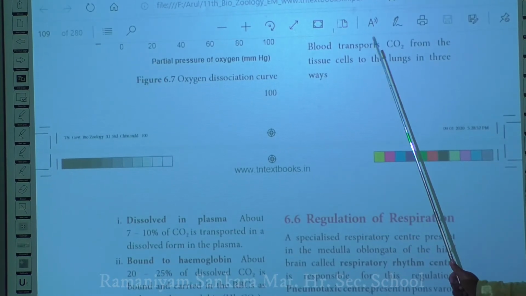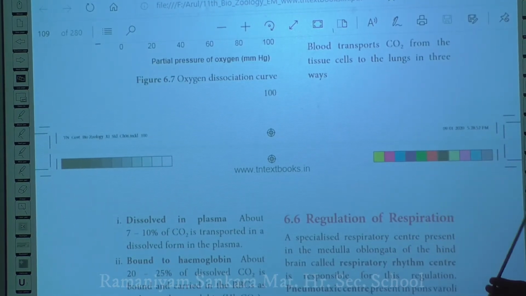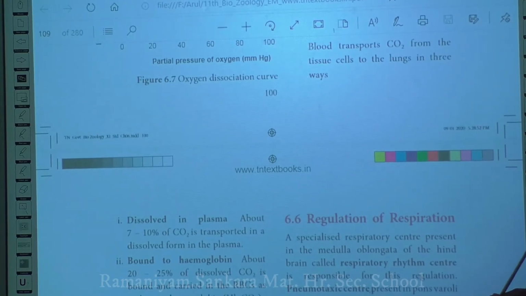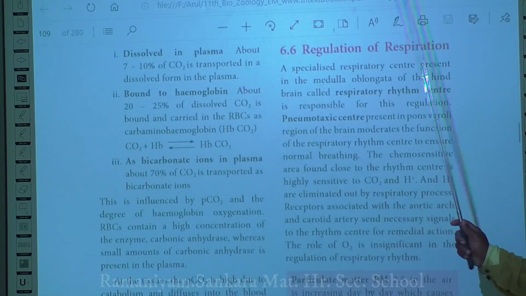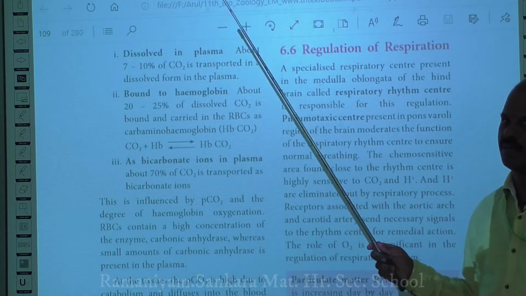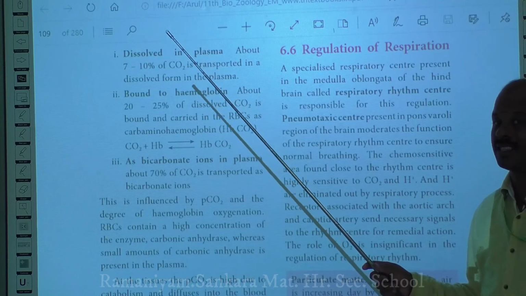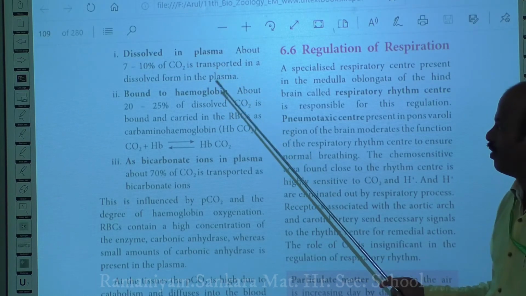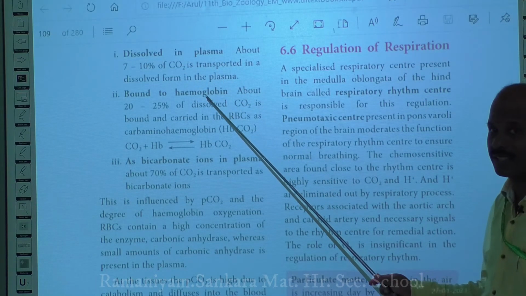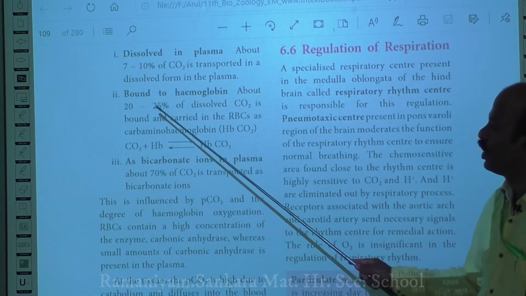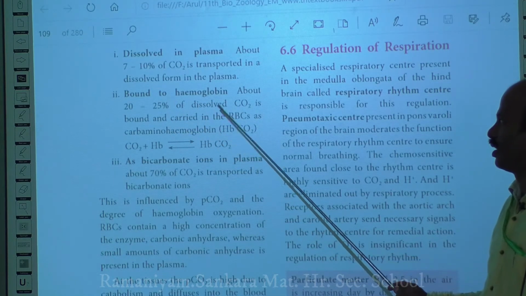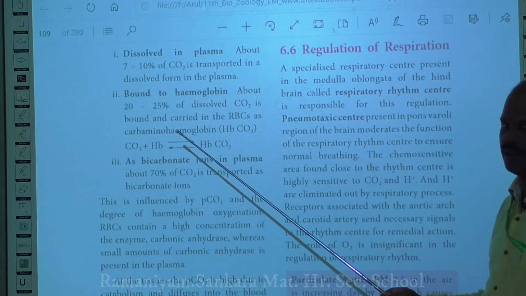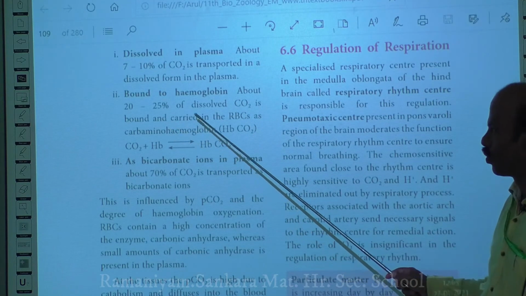So blood usually transports carbon dioxide from tissue cells to the lungs by 3 ways. What are they? Number one, as you have discussed already, is the bound form with hemoglobin. 97% of oxygen is transported that way, whereas in case of carbon dioxide, the other gas, only 20 to 25% will be transported by binding to the hemoglobin.